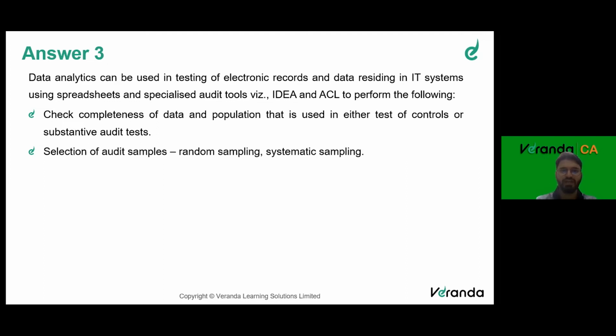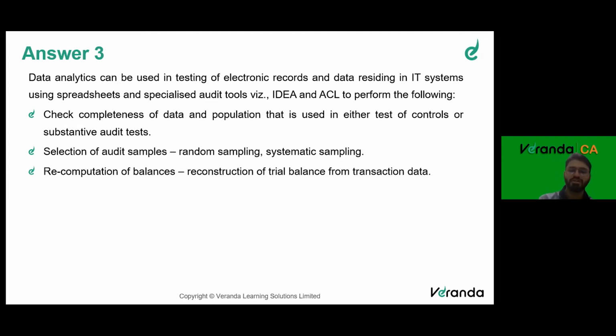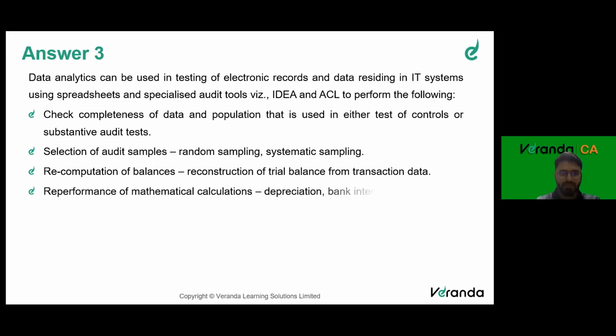First, completeness of data, C. Selection of audit samples, S. Recomputation of balances, R or B. Reperformance of mathematical calculation, depreciation, bank interest. So here you can automate this. Okay, bank interest can be automatically calculated. You don't have to sit and do it, right?